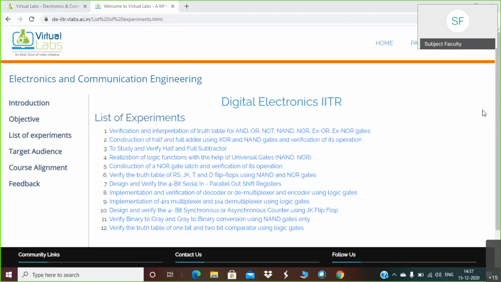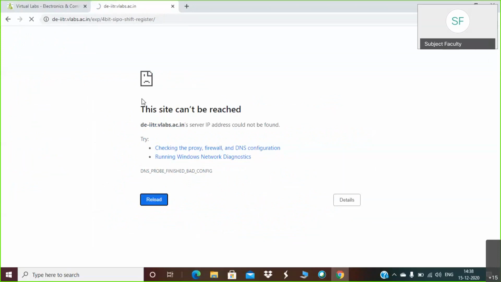And we will start with the serial in parallel out shift register. So we will click on design and verification of 4-bit serial in parallel out shift register. All right. So this is similar.